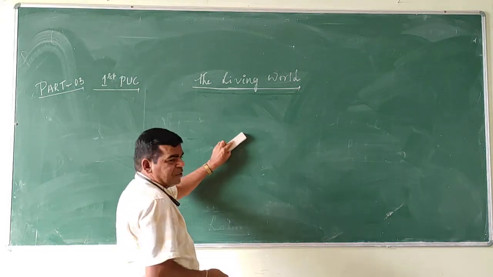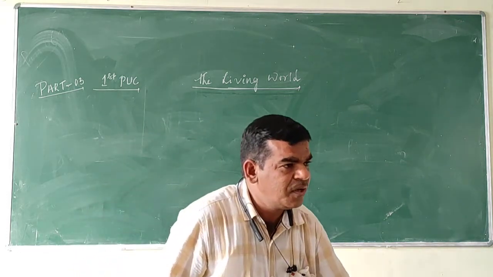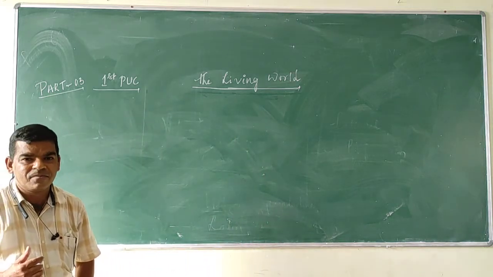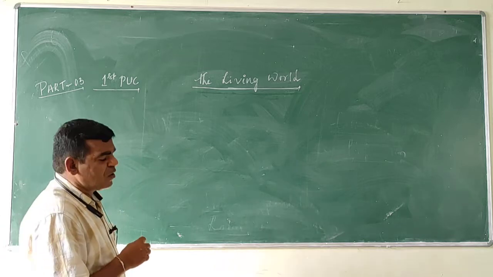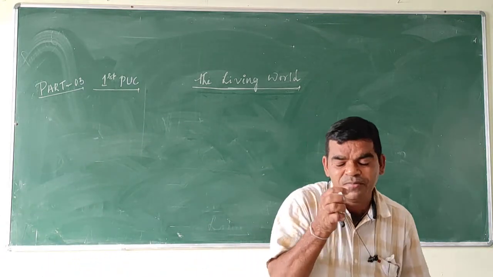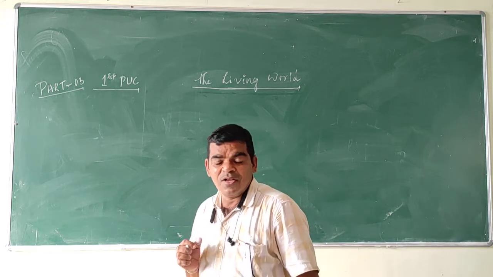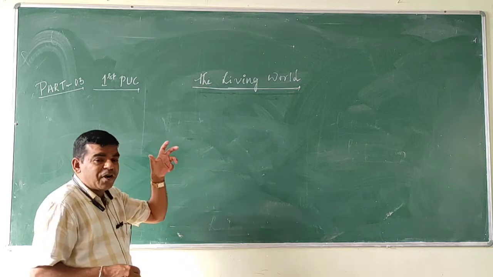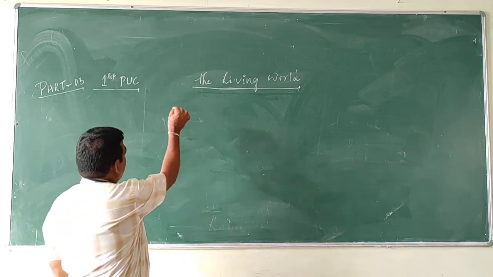Next, classification. What is classification? Classification is one of the important criteria to identify and understand a particular organism.